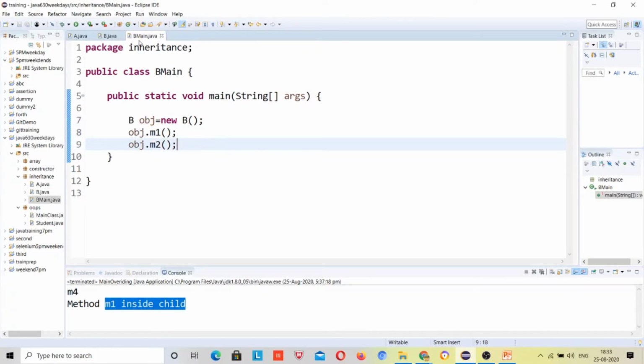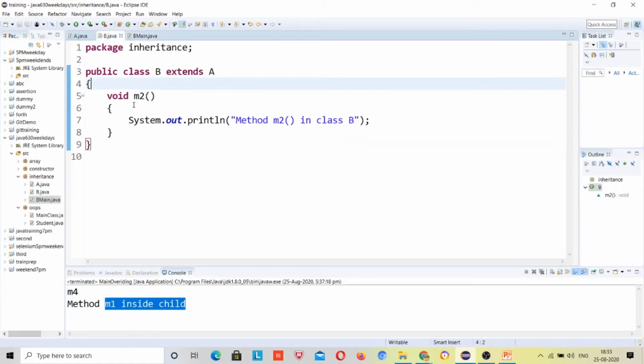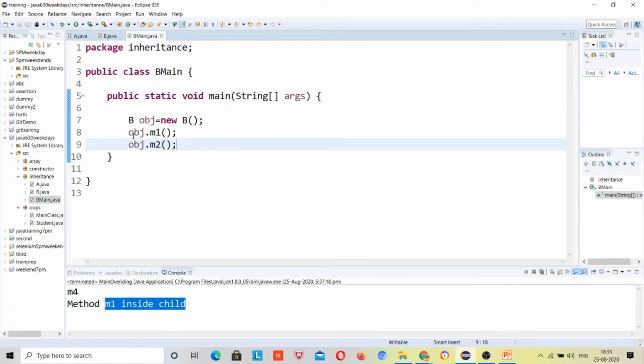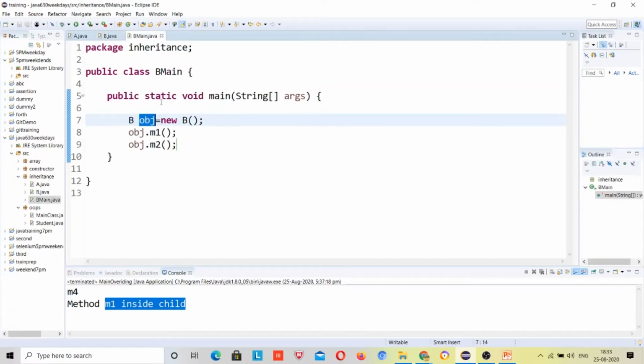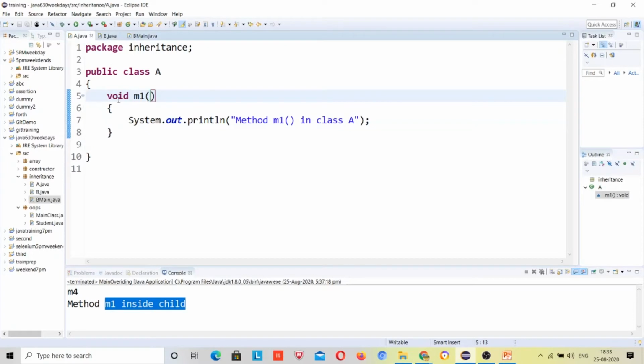You can see method m1 is not present inside class B. I have made the object of class B, so all the methods present in class B I can call, right? But here you can't see method m1, still you are able to call m1. Why? Because you have inherited class A, which has method m1. So all its methods come over here, right? Whatever methods are present in class A come directly to class B through inheritance.